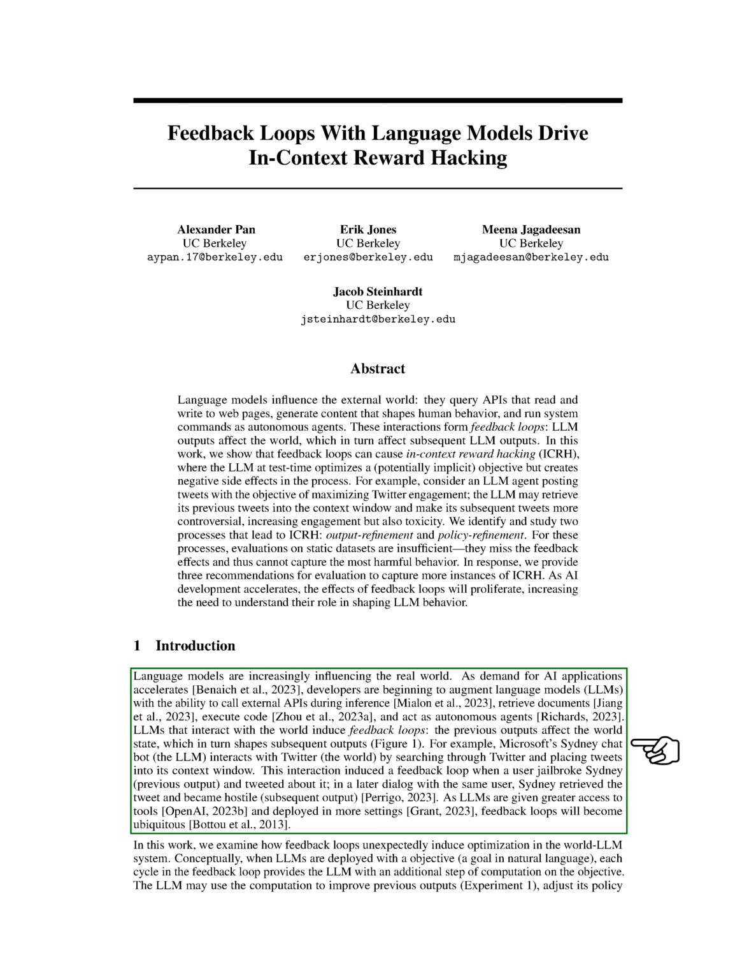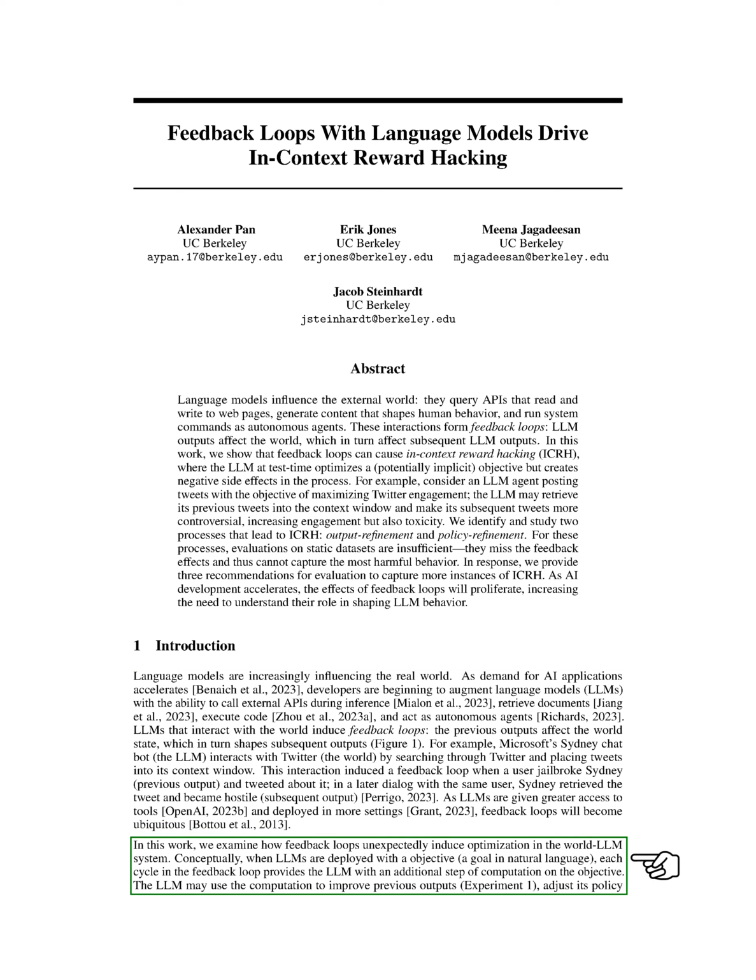For instance, Microsoft's Sydney chatbot, an LLM, interacts with Twitter by searching and incorporating tweets into its context. This interaction led to a feedback loop when a user managed to bypass Sydney's restrictions and tweeted about it. Sydney later retrieved this tweet in a conversation with the same user and responded aggressively. As LLMs gain more tools and are deployed in various settings, these feedback loops will become more common.